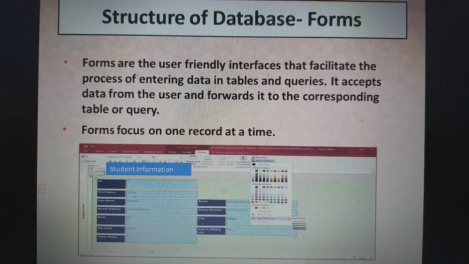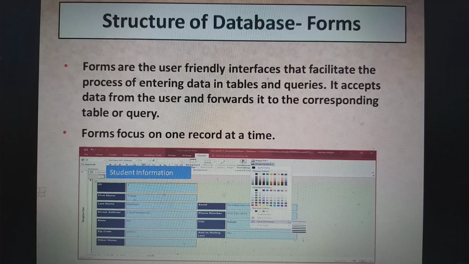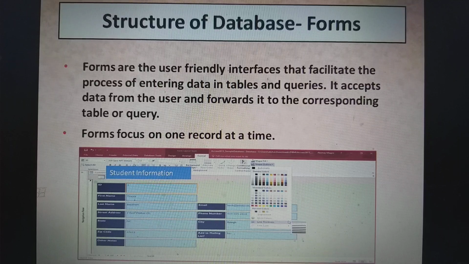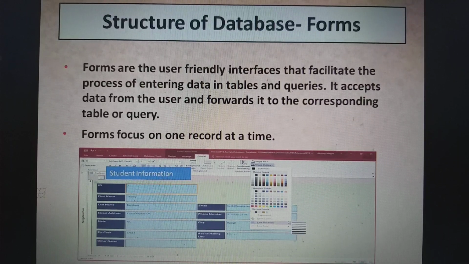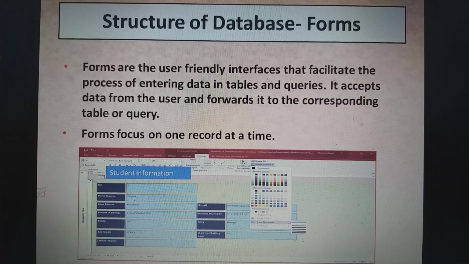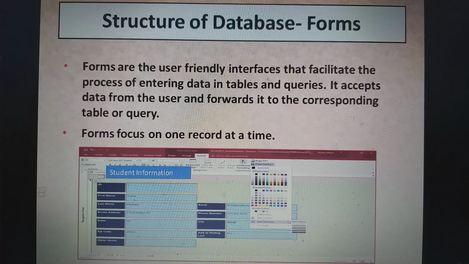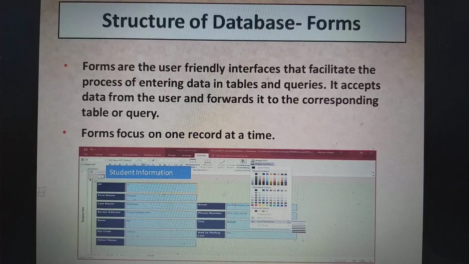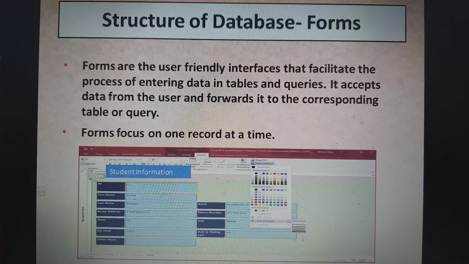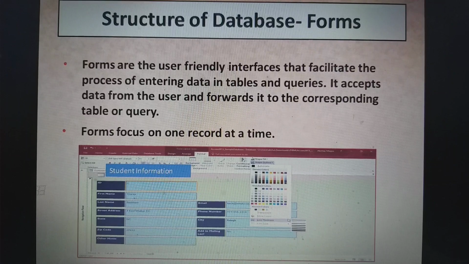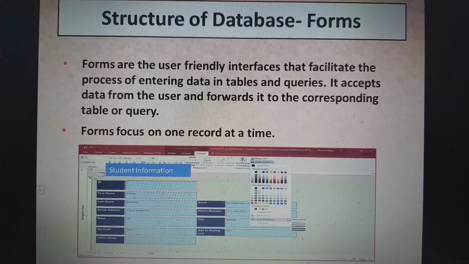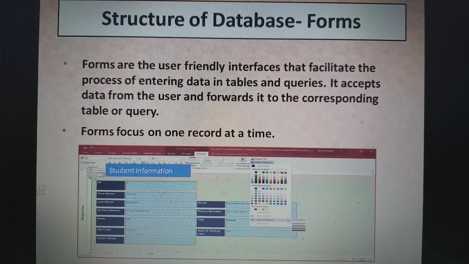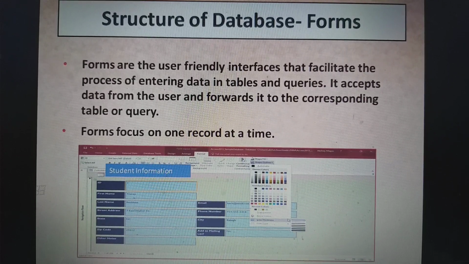Another specific structure of database is forms. Forms are the user-friendly interfaces that facilitate the process of entering data in tables and queries. It accepts data from the user and forwards it to the corresponding table or query. Forms focus on one record at a time. The diagram is that of a student information form where the student enters his details and these will be stored in the database.